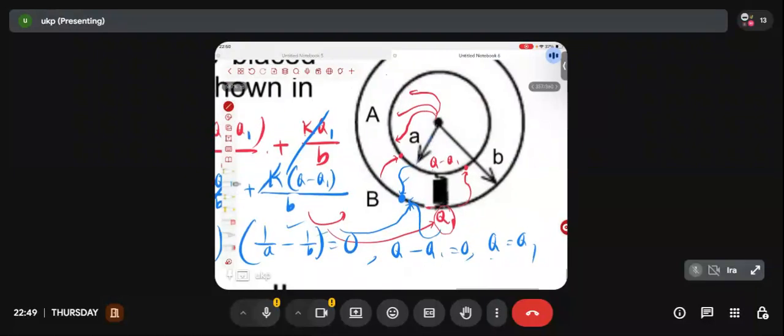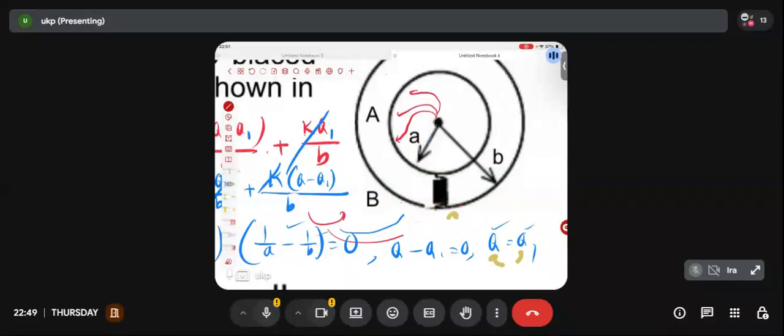But if q equal to q1, then what is the charge on the inner sphere? Zero, sir. Why? Sir, we only got q equal to q1. What does it mean? Sir, if q equal to q1, that means the charge on the inner sphere is 0. Very good. So what is the charge on the outer sphere? Sir, q1. And what is q1? Sir, the total charge that you had given. Very good.